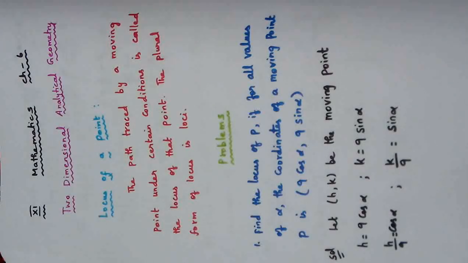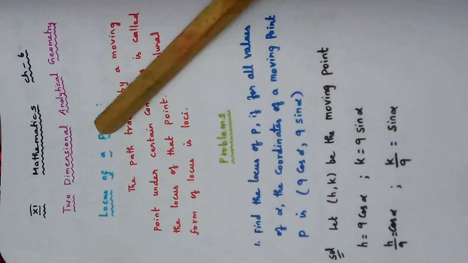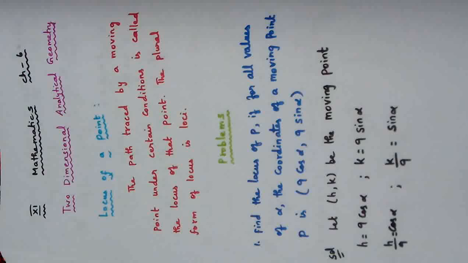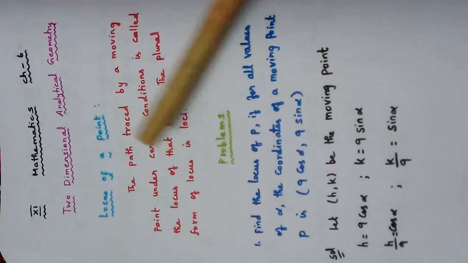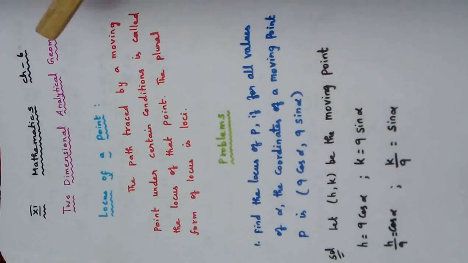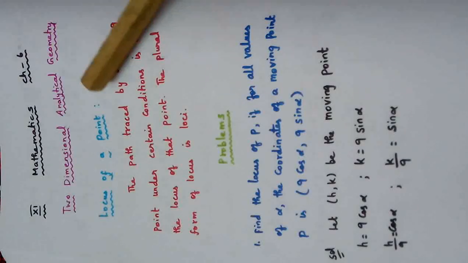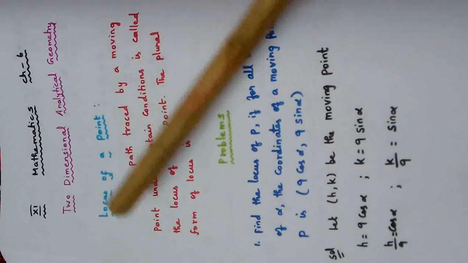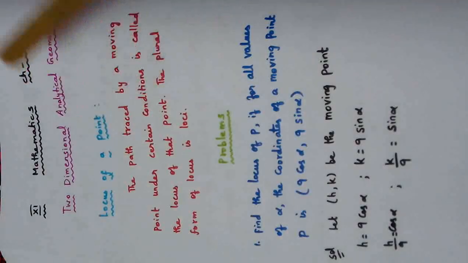Now in this particular class we are going to focus only on one particular topic called locus of a point. So we are going to see only one definition, and with this one definition we are going to see as many problems as possible in this class. The name of the single definition is locus of a point.